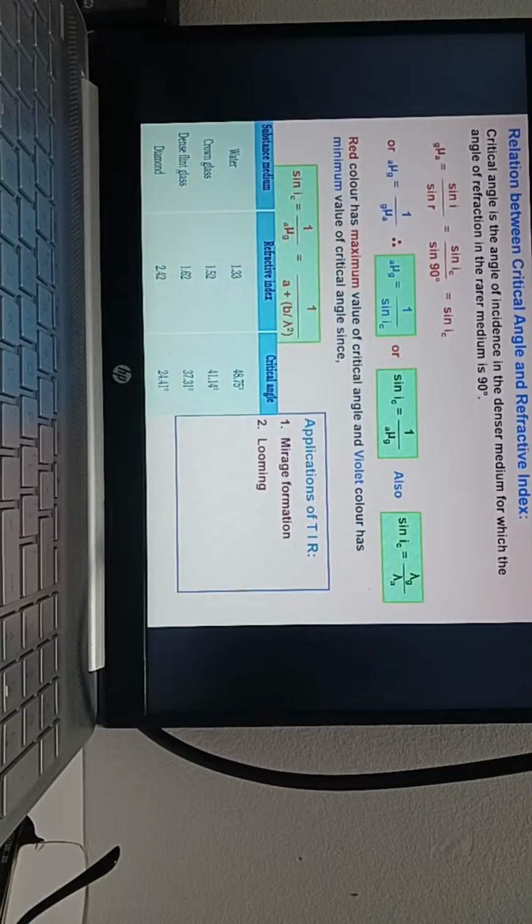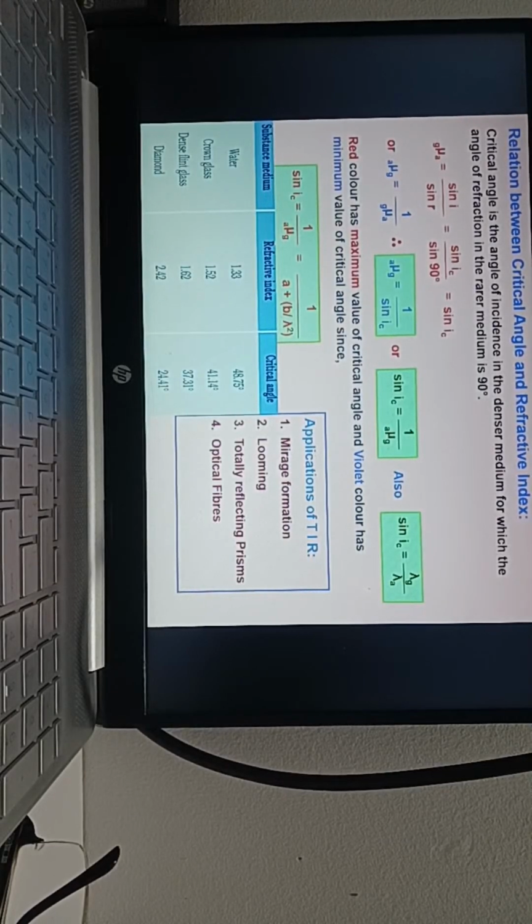If it is going very far, it disappears, but after some time it will appear back because of total internal reflection. That is called looming. The image of the ship you will see again, even if it crosses out of your sight, when you observe the ship continuously for 2 minutes.